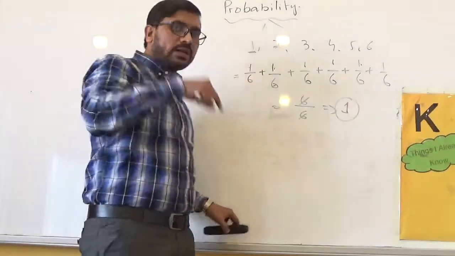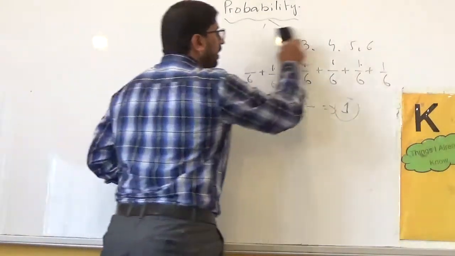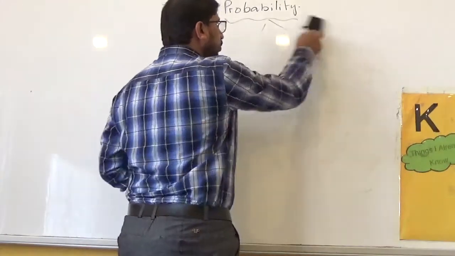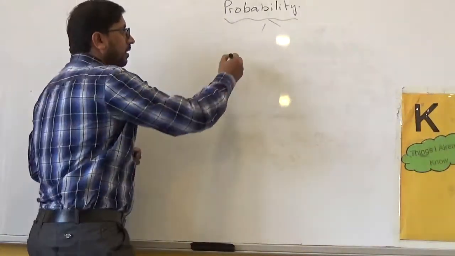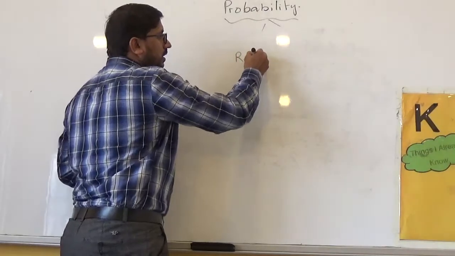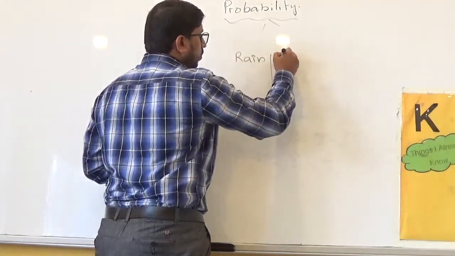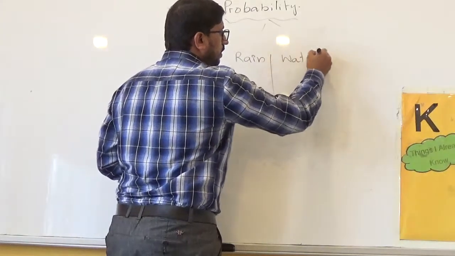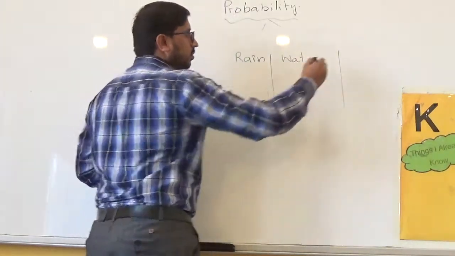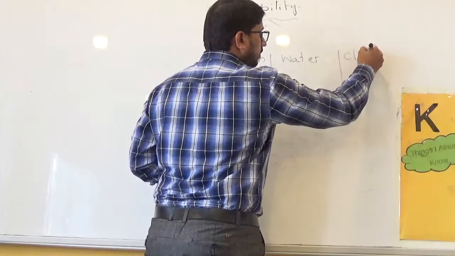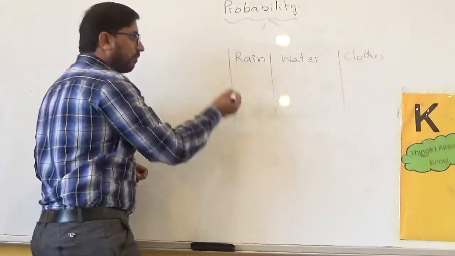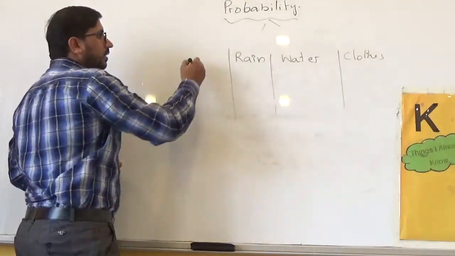While keeping in mind that the sum of probability is equal to 1, we have an example. Suppose the first is food, the second is rain, third is water, and fourth is cloth.